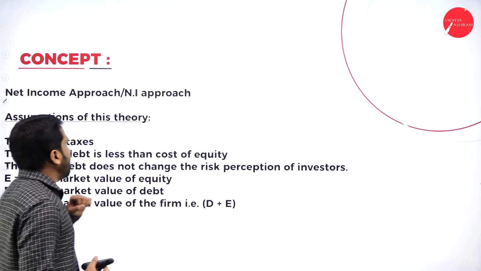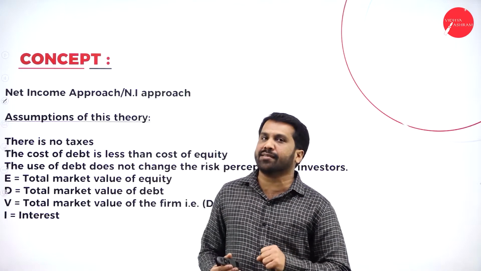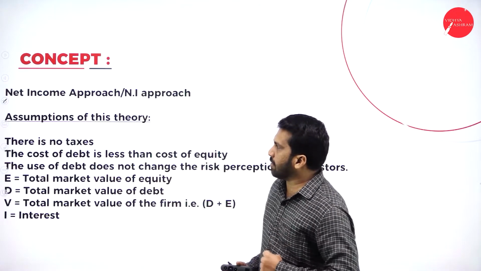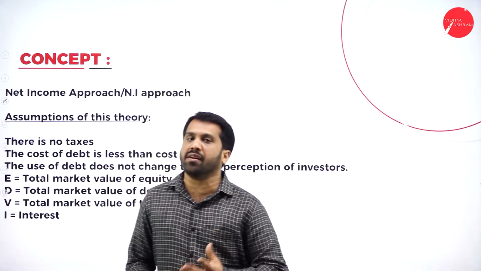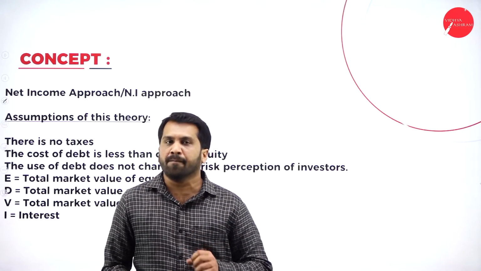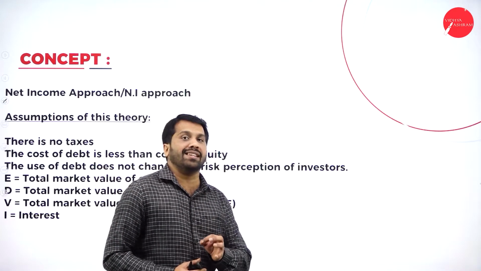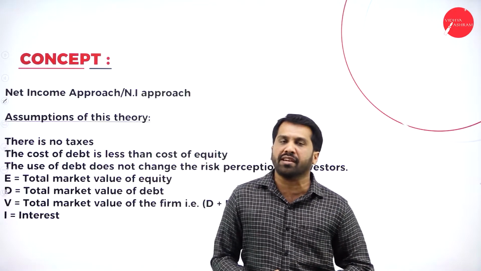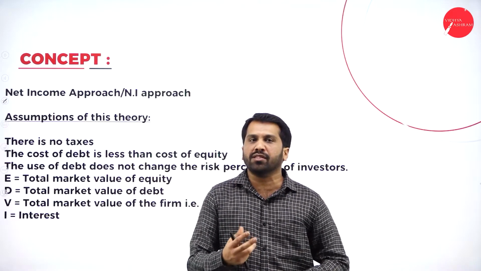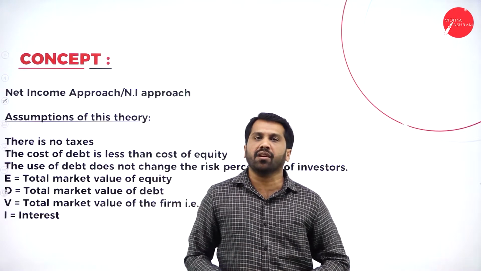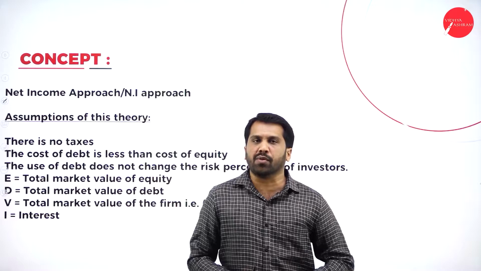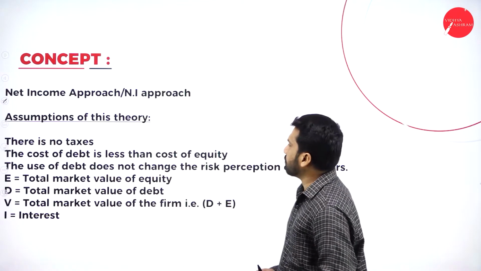Now, as per this net income approach, we have some assumptions. This net income approach and NOI, net operating income approach, both we may get for theory, your 10-mark theory. You are supposed to explain what is net income approach and what is net operating income approach. So these are the topics we are supposed to explain in your theory part. Now, along with theory, you will get problem also. We will work out one problem on net income approach.